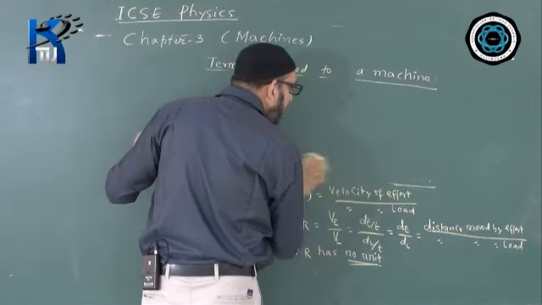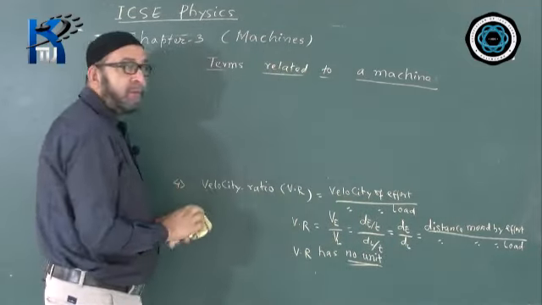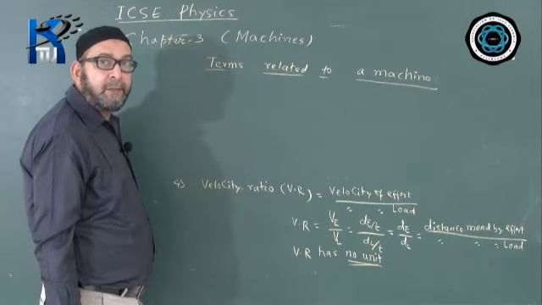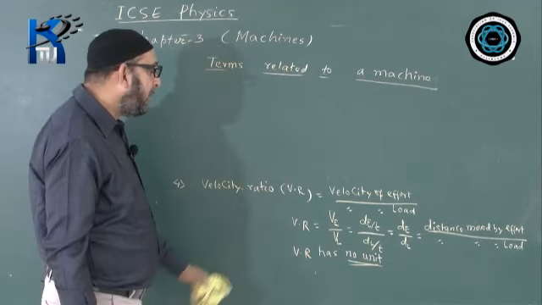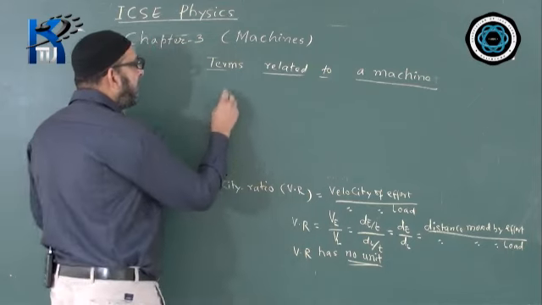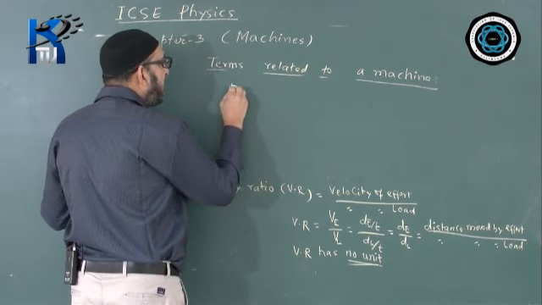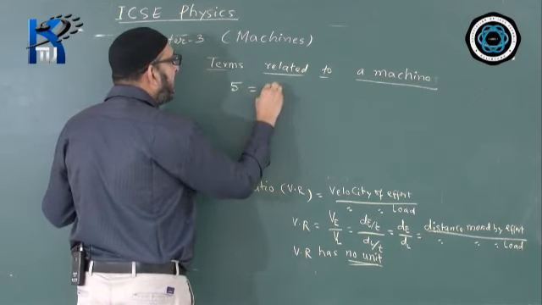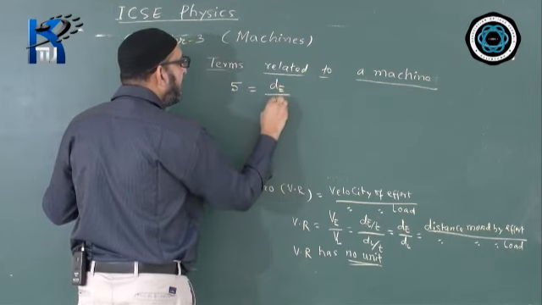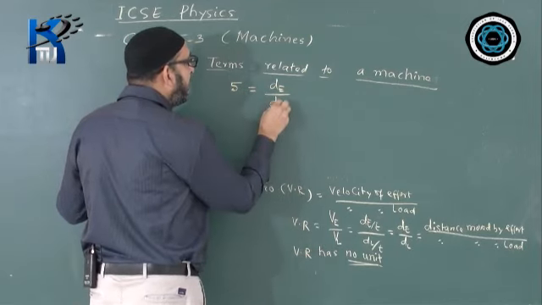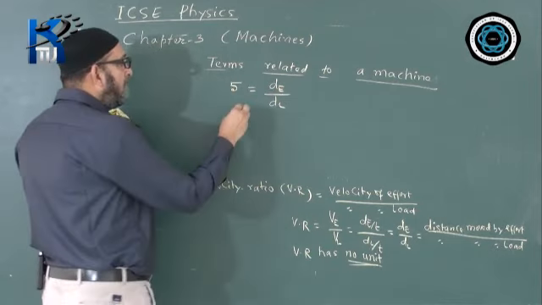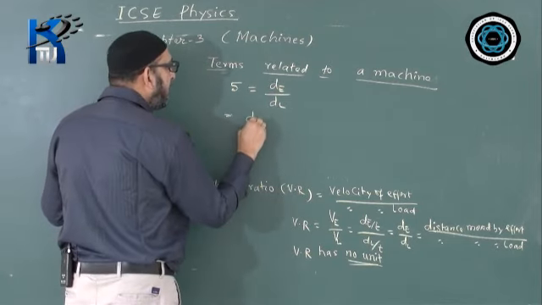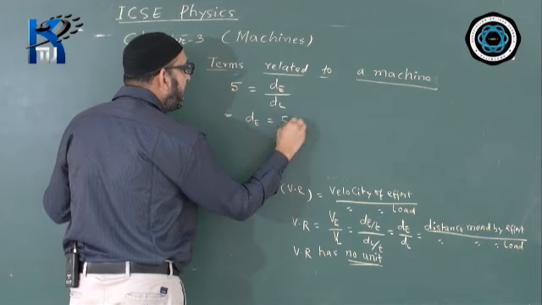Now, sometimes the question may come like this: velocity ratio of a machine is 5. What information does it carry, or what is the meaning of this information? We can check it. Velocity ratio is 5, so write 5 is equal to dE by dL. Or even we can write VE by VL. If you do cross multiplication, answer will become dE is 5 times dL.